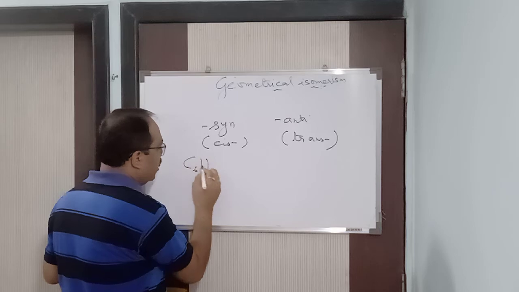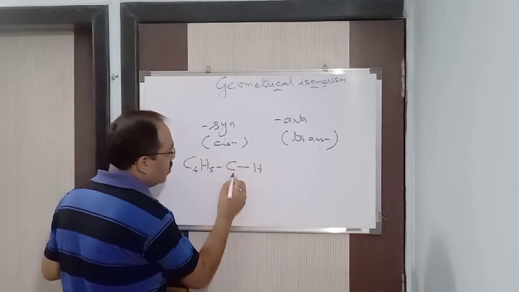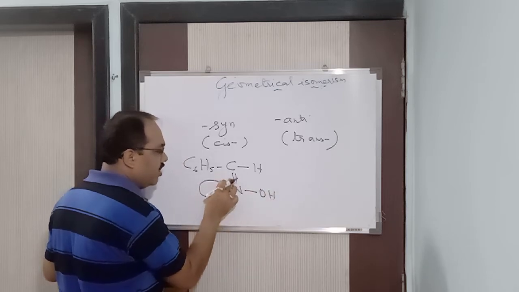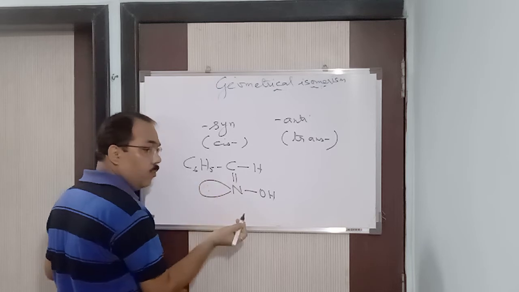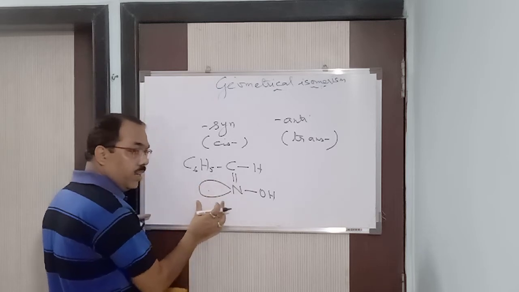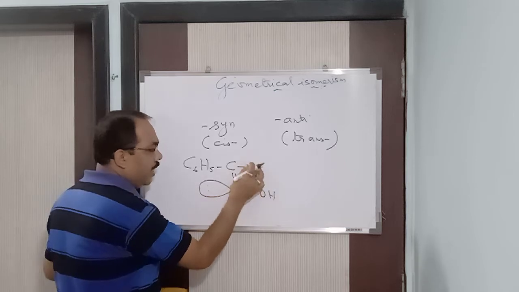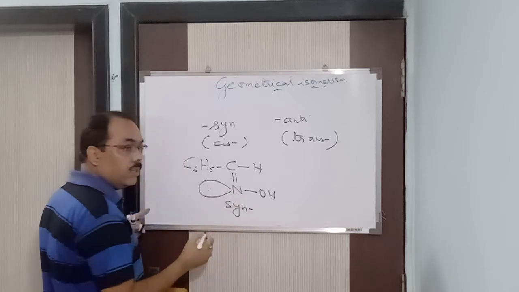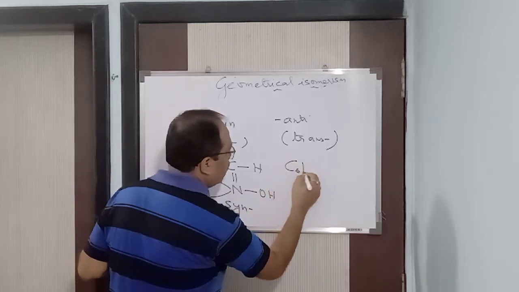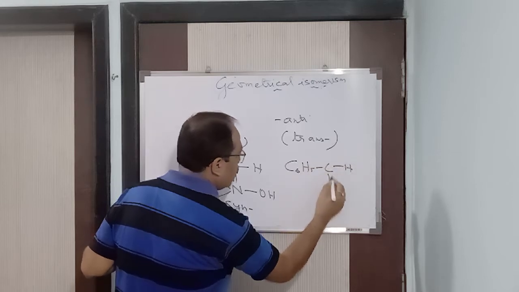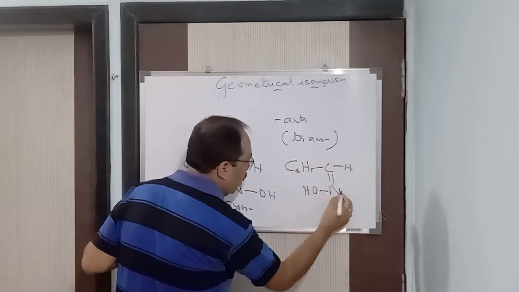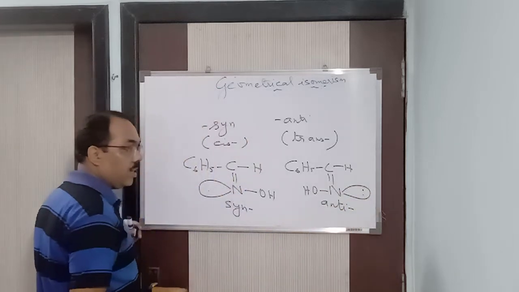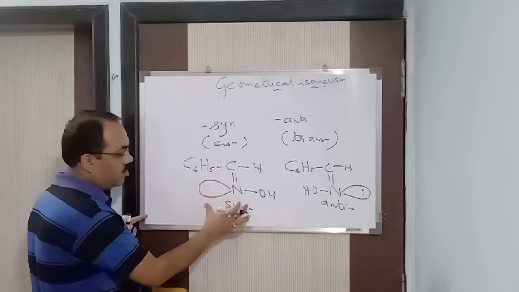Let us say here C6H5CH, here C double bond NOH, and nitrogen has three bonds, 1, 2 and 3, and one lone pair. Listen carefully, this is your lone pair. So here H and OH are on the same side. Instead of cis I write it as syn. And here the same compound C6H5CH double bond N, here it is OH, and the lone pair goes this side. It is known as anti, similar to trans. This is your syn, this is your anti.